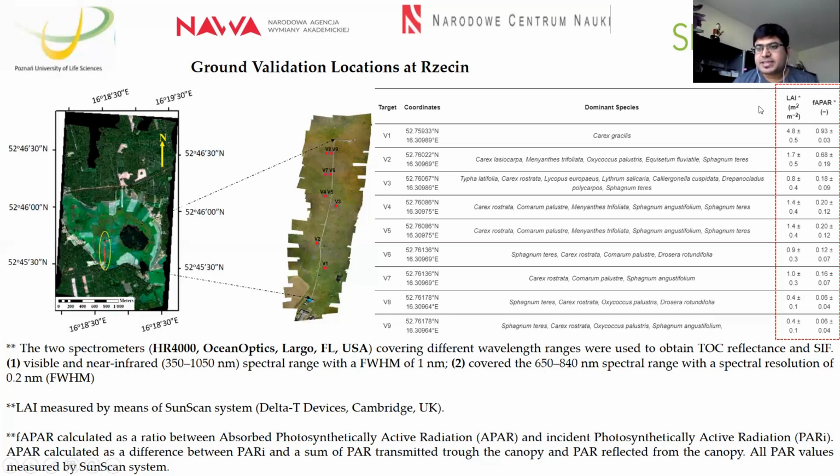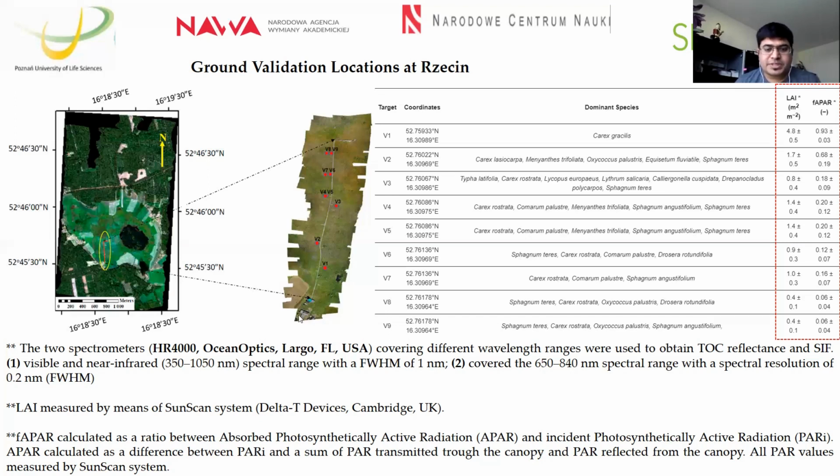For the ground validation, we used 2 spectrometers, HR400 and another, mainly constituted of 2 different sensors. One is used for visible and NIR bands, basically for calculating the vegetation indices. On the other hand, we have a narrower sensor, particularly focusing on 650 and 840 nanometers, for developing the SIF signals obtained from the ground level.